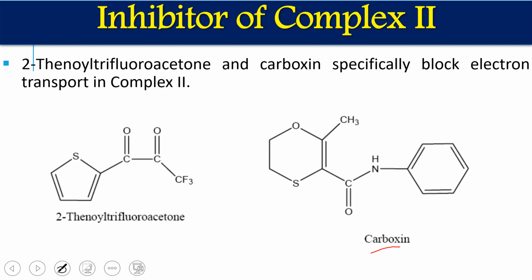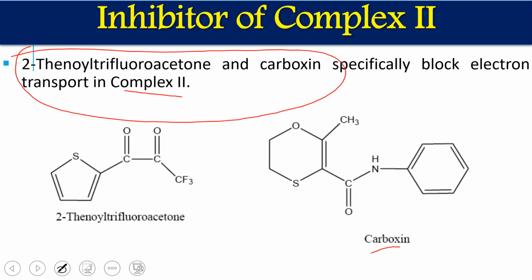If we use these two compounds, it stops the oxidation of FADH2, but because they work on complex 2 and NADH does not involve complex 2 for electron transport, we can oxidize NADH, but we cannot oxidize FADH2.